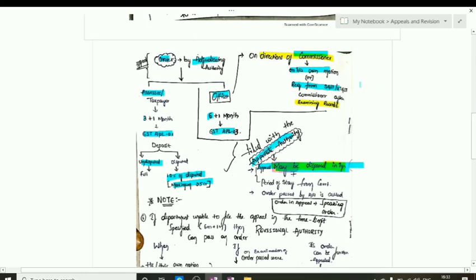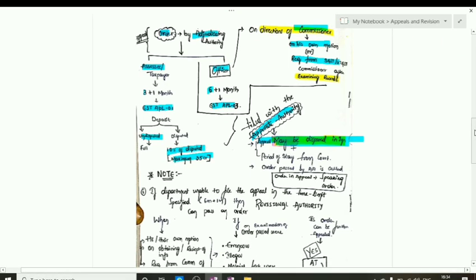But when the appeal is not able to be filed by the department within the 6 months plus 1 month period, including the continuation of delay, then the department can go for the revisionary order by the revisionary authority.